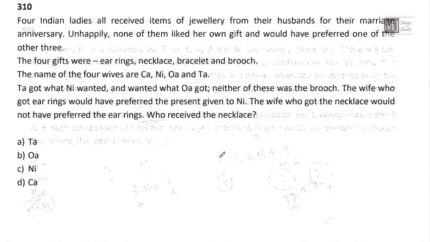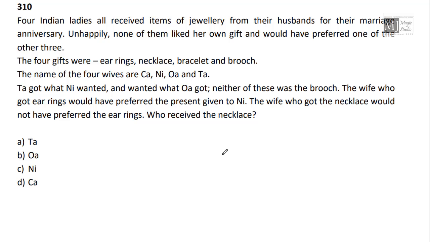4 Indian ladies all received items of jewelry from their husbands for their marriage anniversary. Unhappily, none of them liked their own gift and would have preferred one of the other 3. So, the 4 gifts are earrings, necklace, bracelet, and brooch. Let me call it BO. The names of the 4 wives are Ka, Ni, Oa, Ta.